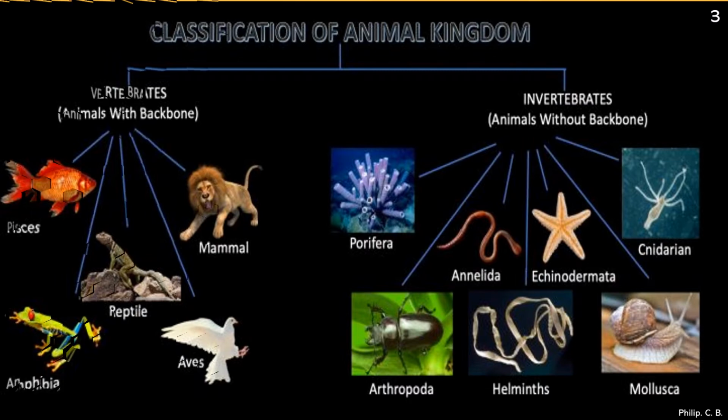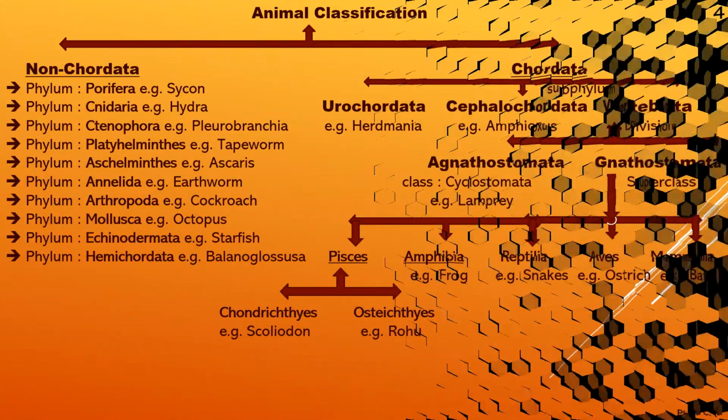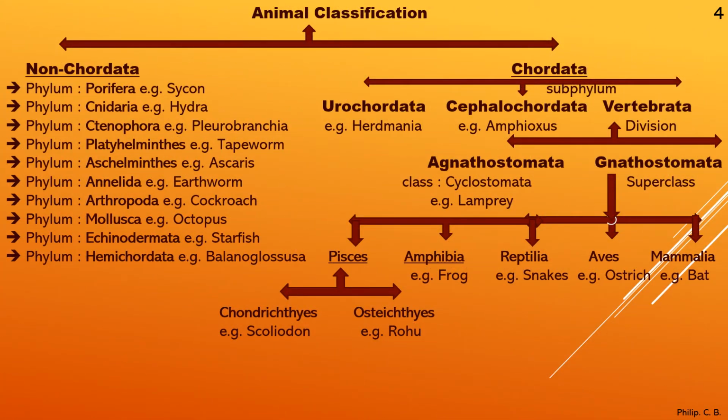Here I put the entire chapter on one page which you have to learn. So this becomes easier to learn and revise as well. Now if you see here, animal classification is divided into 2 parts: non-chordates and chordates. Now, in non-chordates, you can see 10 phyla, right? Whereas in chordates, you have got 3 subphyla, and again they are further divided.